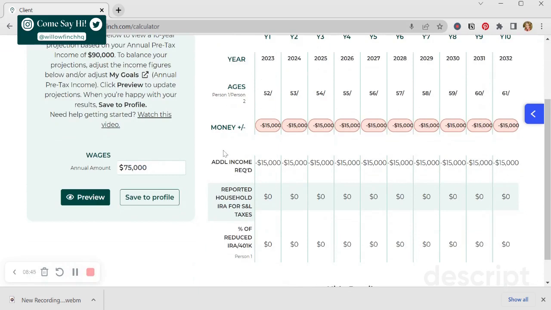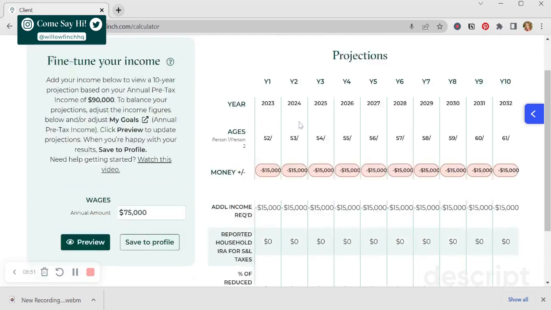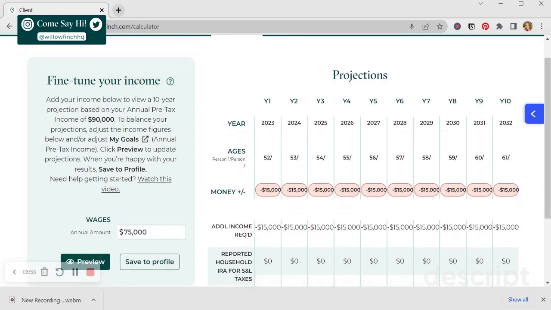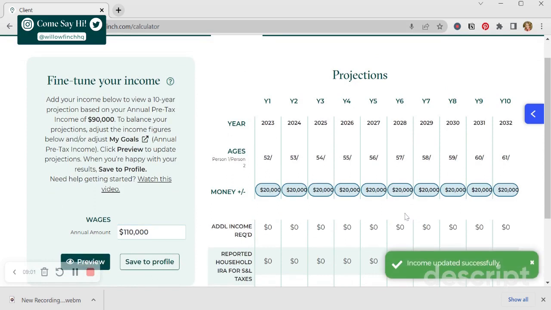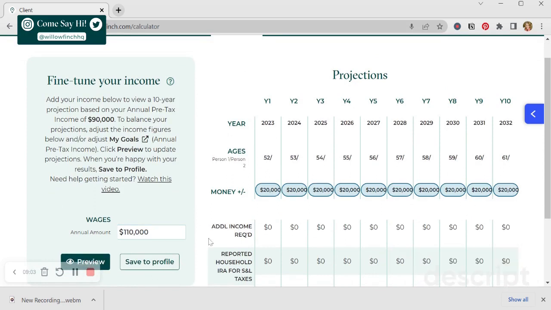Where this starts to get more information is if you have a second person in there, you can start to see how the different amounts play into each other, and all of the information can come together in the 10-year projection. And then if you need to adjust it, you can always preview to adjust what's going on here. And then if you like what is there, you would tell it to Save to Profile.